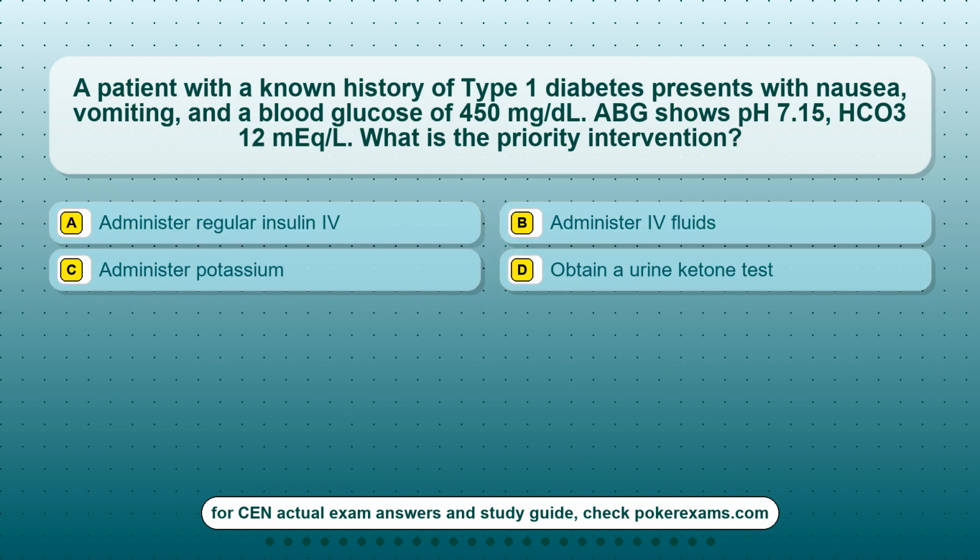Question 13. A patient with a known history of type 1 diabetes presents with nausea, vomiting, and a blood glucose of 450 mg/dL. ABG shows pH 7.15, HCO3 12 mEq/L. What is the priority intervention? Option A, administer regular insulin IV. Option B, administer IV fluids. Option C, administer potassium. Option D, obtain a urine ketone test.